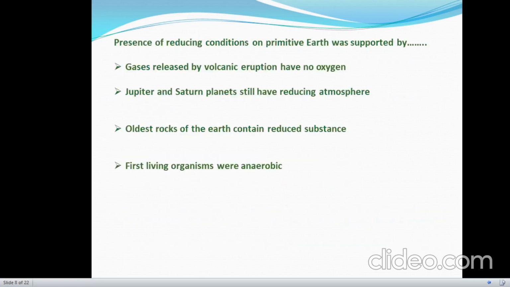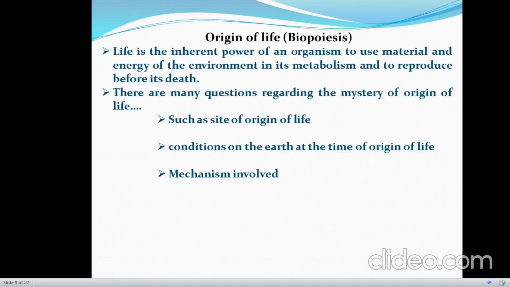The presence of such reducing conditions on primitive Earth was supported by gases which are released from volcanic eruptions. They have no oxygen. Jupiter and some other planets still have a reducing atmosphere. The very oldest rocks of the Earth contain reducing substances, and the first living organisms were also anaerobic.